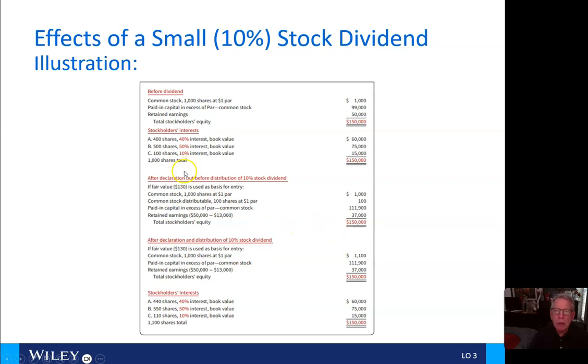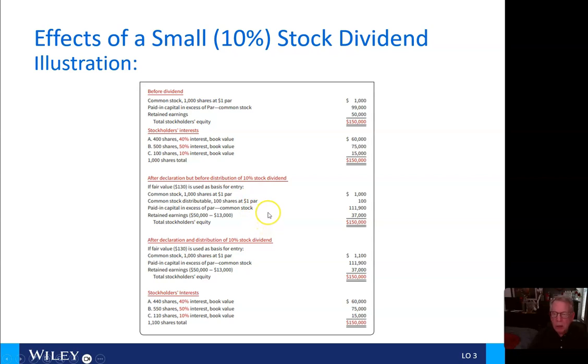Okay, so let's look at the effect of this. Before the dividend, we had $150,000, $1,000, $99,000, and $50,000. Now, the stockholders' interests, we had 40%, 50%, and 10%. So now we've got 60,000, 75,000, and 15,000 for 1,000 shares total.